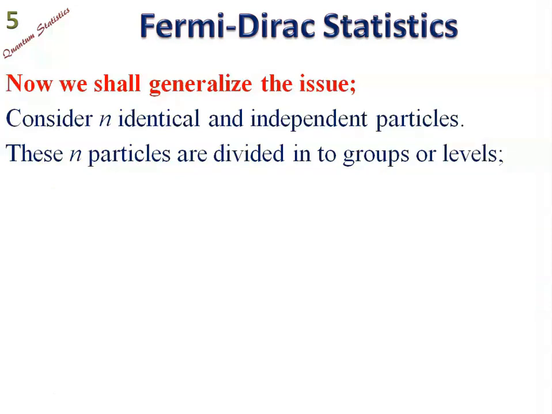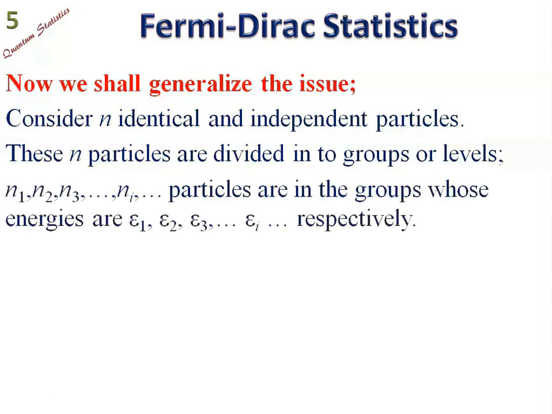Consider n identical and independent particles. These n particles are divided into groups or levels. Let us suppose that n1, n2, n3 and so on, ni particles are the groups whose energies are E1, E2, E3 and so on.